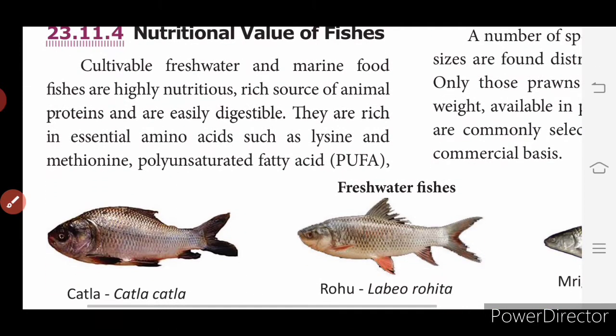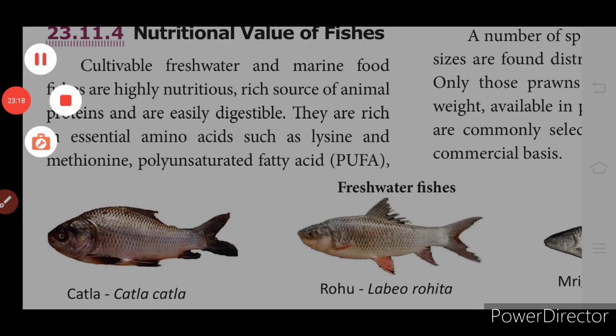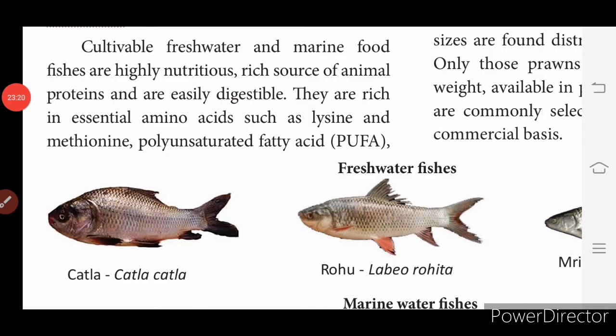The nutritional value of fishes. Cultivable freshwater and marine food fishes are highly nutritious, a rich source of animal proteins and are easily digestible. They are rich in essential amino acids such as lysine and methionine, and polyunsaturated fatty acids, that is PUFA.